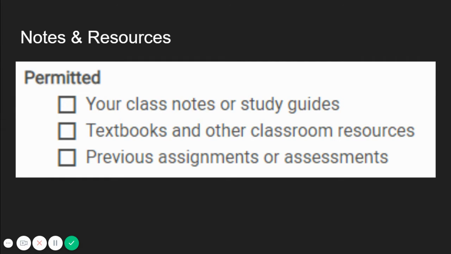Prior to the exam, make sure you have your class notes and study guides, your textbooks, and any other classroom resources that you may have received. You are also welcome to use previous assignments or assessments.